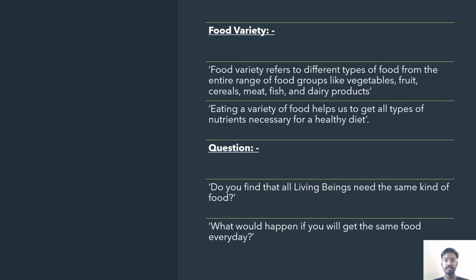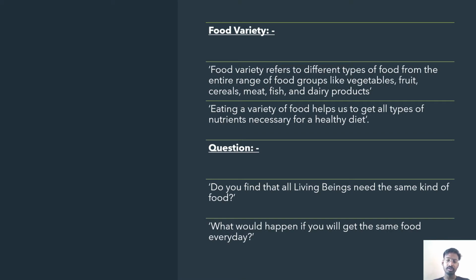Food variety refers to different types of foods from the entire range of food groups like vegetables, fruit, cereal, meat, fish, etc. It also includes dairy products. Eating a variety of food helps you get all types of nutrients necessary for a healthy diet.